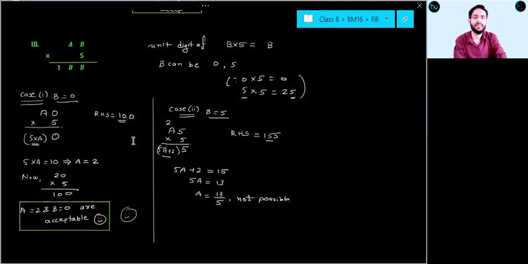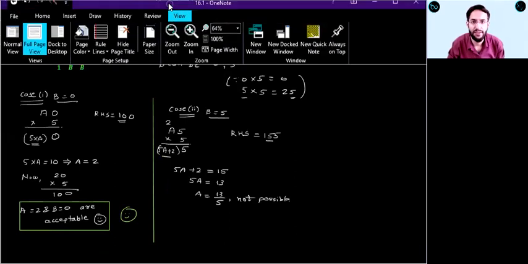Sir, why the variables are capital here? Because they are given capital. That's it. It is not necessary that the variable we have to take small only. It is a puzzle question, right? They are only unknowns. Okay. Case one, let me repeat here.